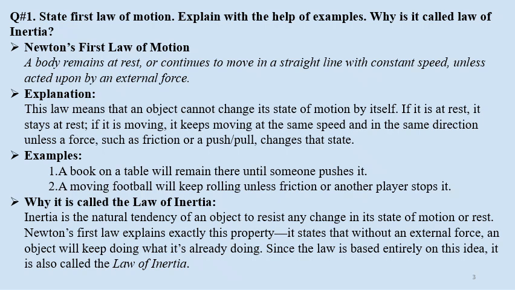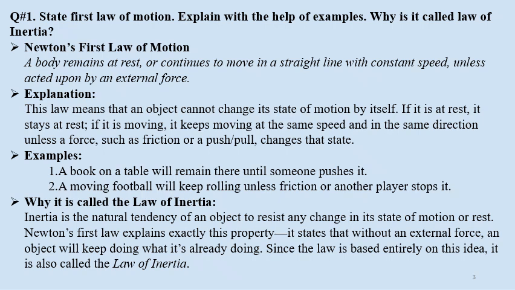Explanation: this law means that an object cannot change its state of motion by itself. If it is at rest, it stays at rest. If it is moving, it keeps moving at the same speed or in the same direction unless a force such as friction or push or pull changes that state. Examples: a book on a table will remain there until someone pushes it. If no one touched that, it will stay there forever. You have to push it to make it move.